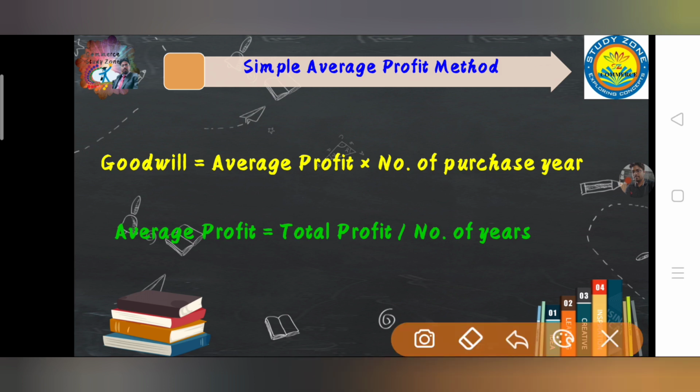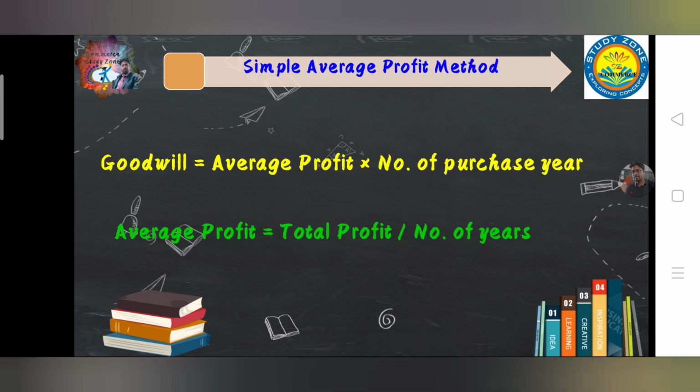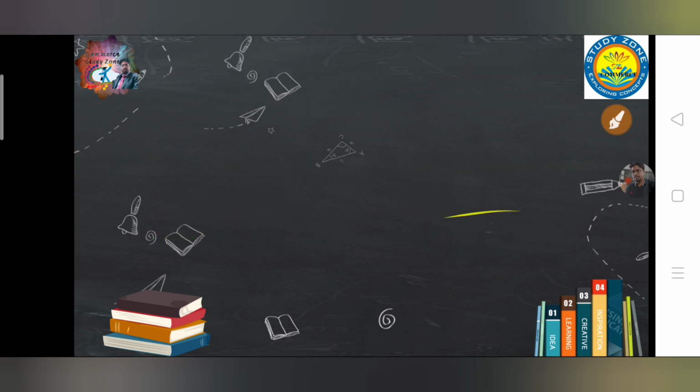And average profit, how do you calculate average profit? It is very similar to mean in your economics statistics part. So average profit is equal to total profit out of the given number of years divided by number of years. Like if you have been given 3 years of profit, then you have to add up all the 3 profits and divide by number of years, that is 3. So in this way you calculate the average profit.